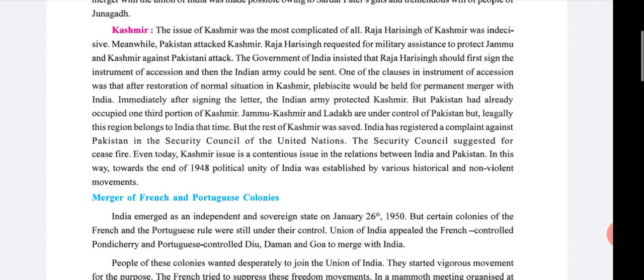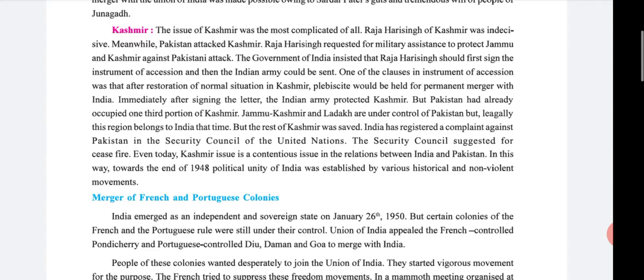At the time of the Pakistan attack, Kashmir's king requested India for help of the army, and the Indian government insisted that he first sign the instrument.